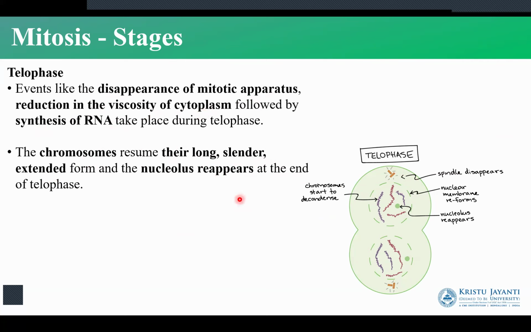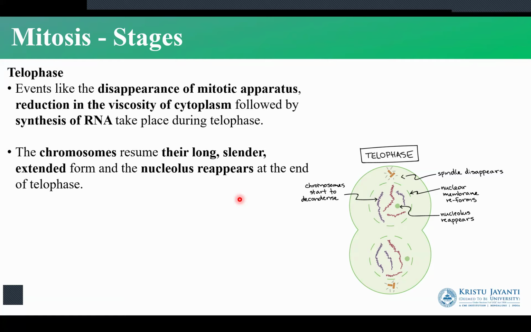So to revise what has happened so far, in prophase, we had the condensation of the chromosomes, the disappearance of the nucleolus, and the formation of the centrioles. In the pro-metaphase, the nuclear membrane disappeared. In the metaphase, the chromosomes were all attached to the spindle fibers and they were arranged in the metaphase plate. In the anaphase, they were pulled apart to the opposite poles.